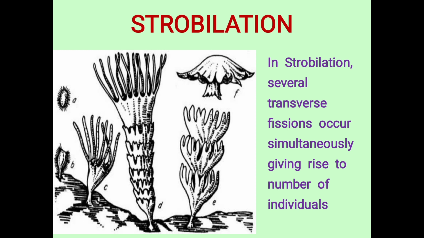Strobilation is nothing but fission that is occurring, and each ephyra will get dispersed outside, it will get divided and then form a newer one. So this is the strobilation process. Here the transverse fissions occur simultaneously and release the new individuals. So this is what strobilation is.